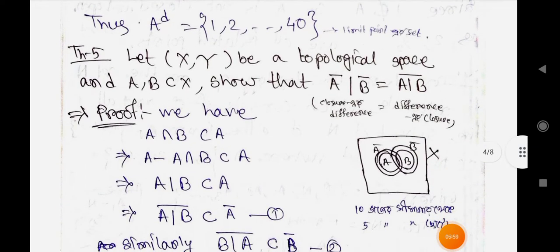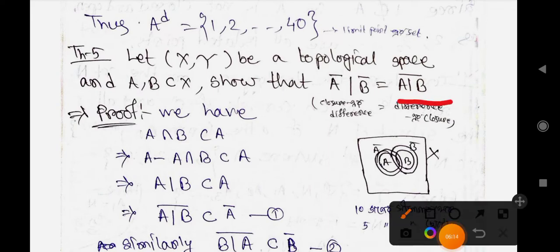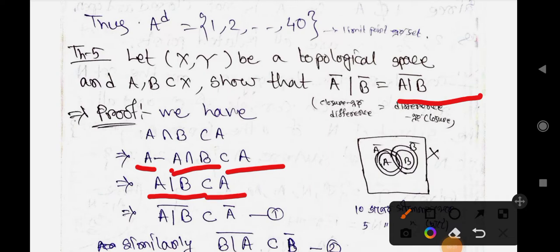Next theorem: let (X, tau) be a topological space and A, B be subsets of X. Then show that A bar minus B bar is a subset of the closure of (A minus B). Proof: we have A intersection B is a subset of A, which implies A minus (A intersection B) is a subset of A, which implies A minus B is a subset of A, which implies the closure of (A minus B) is a subset of A bar.